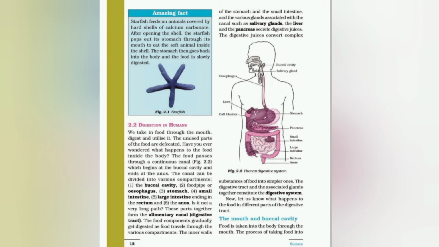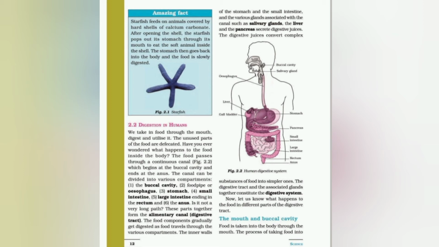So we take in food through the mouth, digest and utilize it, and the unused part of the food is expelled from the body. The food that we take through the mouth passes through a long muscular canal that is known as the alimentary canal or digestive tract, which begins at the buccal cavity and ends at the anus. So students, the alimentary canal is known as the digestive tract and it starts from the buccal cavity.